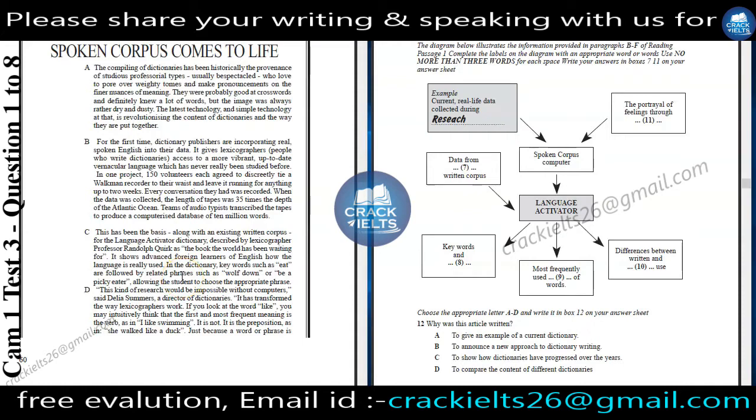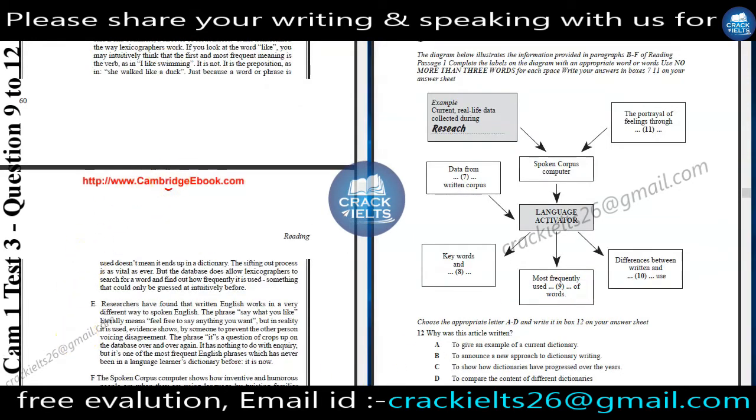That's why we will write related phrases in question number 8, or we can also write only phrases. Now, most frequently used blank of words. Here we can find our answer that the most frequent meaning is the verb. The first and most frequent meaning is the verb, and for this reason we will write meaning in question number 9.